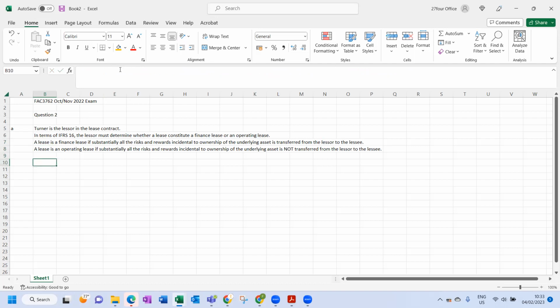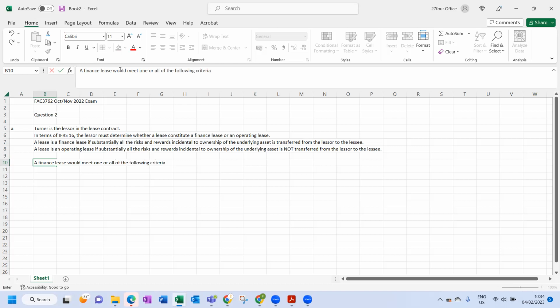Now we'll say a finance lease would meet 1 or more of the following criteria.